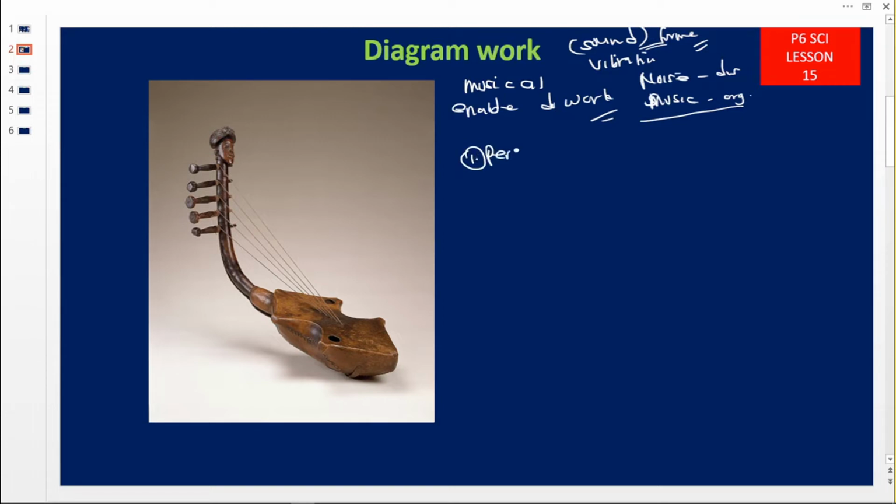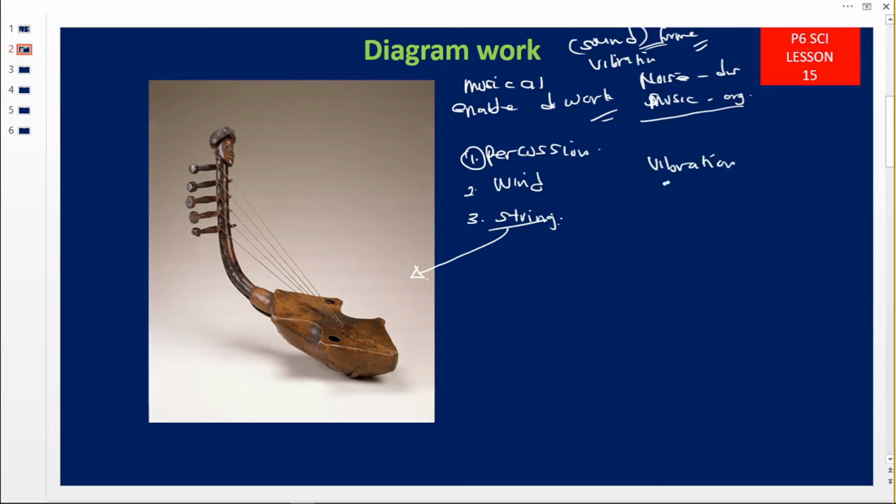One, the percussion musical instruments, two, the wind musical instruments, and three, the string musical instruments. So you can guess what this is. This one has strings, so it is called a string musical instrument. String musical instruments produce sound by vibration.